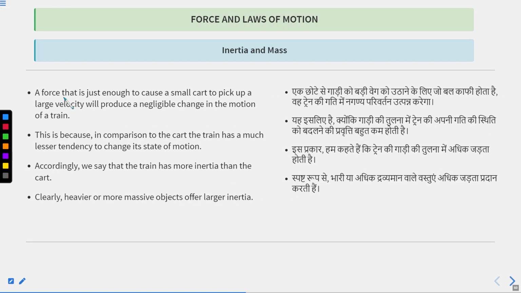A force that is just enough to cause a small cart to pick up a large velocity will produce negligible change in the motion of a train. This is because, in comparison to the cart, the train has a much lesser tendency to change its state of motion. There is a train and there is a cart.